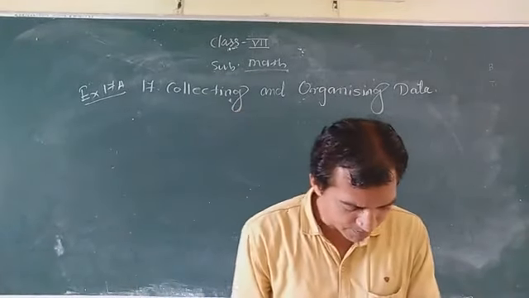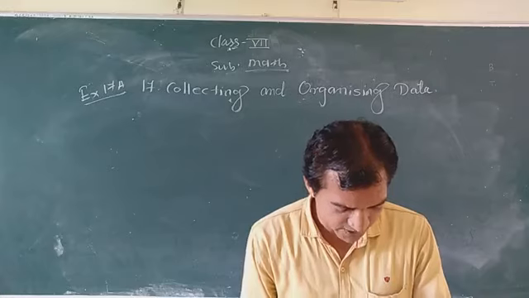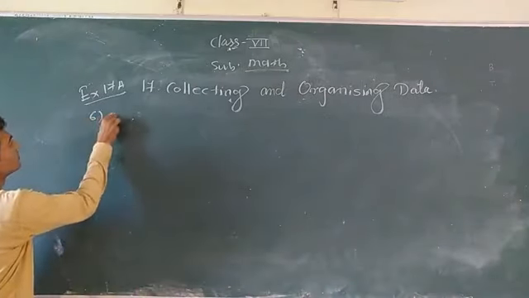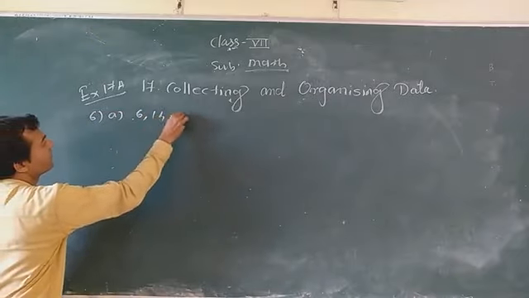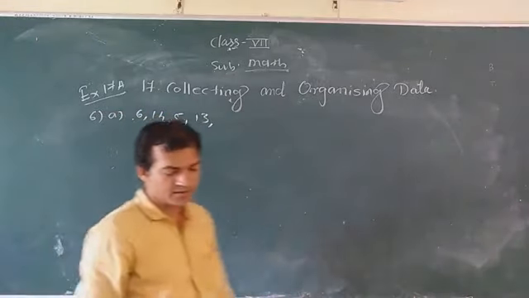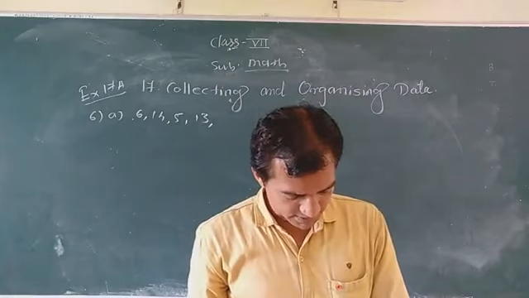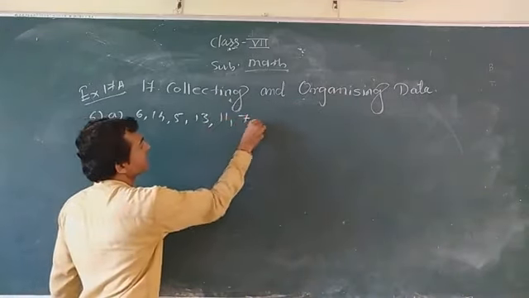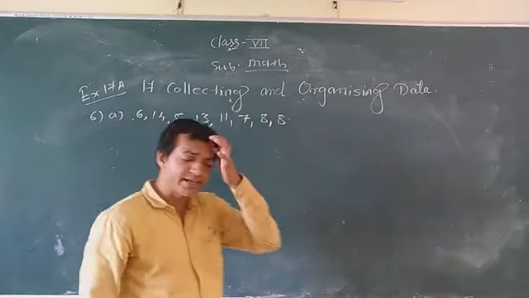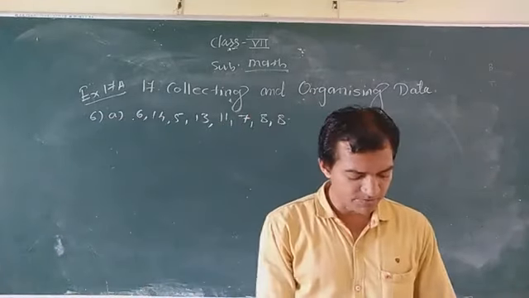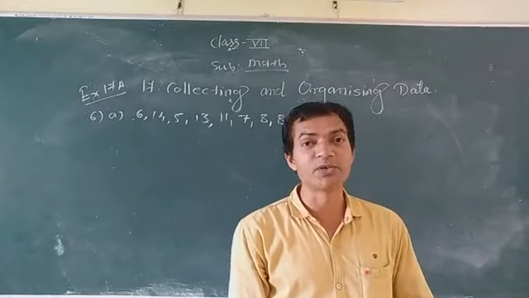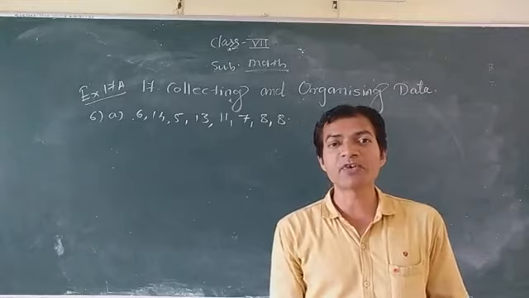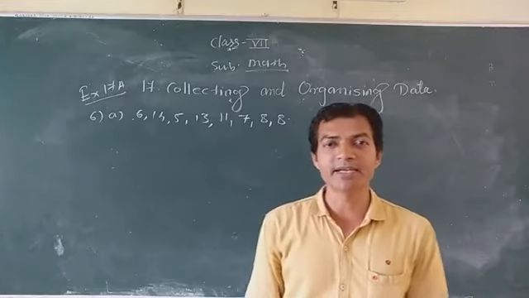See here, the first problem: 6, 14, 5, 13, 11, 7, 8, 8. What do you have to find here? You know very well how to solve this problem. You already solved a similar problem, question number 2. Here also you have to find 4 things: range, mean, median and mode.